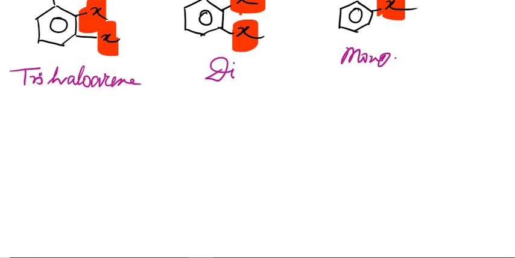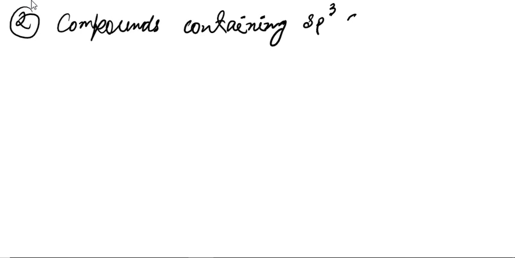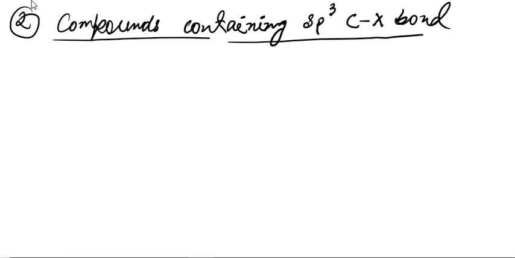Now the second classification is done on the basis of compounds containing the sp3 C-X bond. Compounds containing sp3 C-X bond.